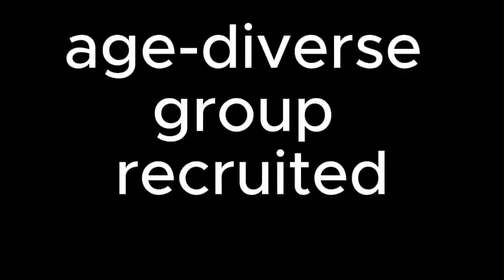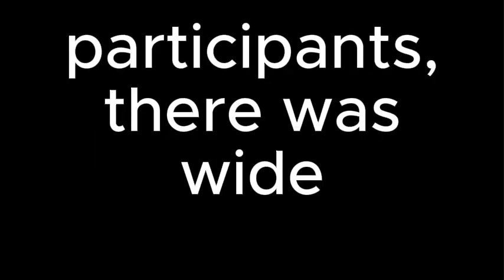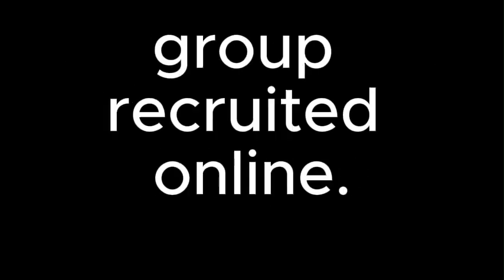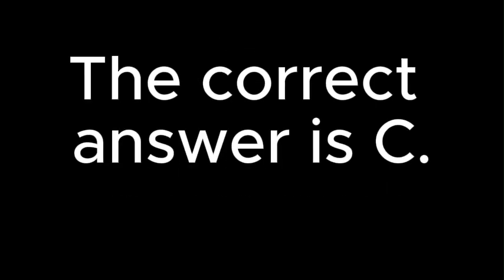C. The students tended to value the concert tickets more highly than did the more age-diverse group recruited online, but both groups tended to choose a higher price when considering the value of the tickets than when considering what they could afford or wanted to pay. D. Within each group of participants, there was wide variation in the value that individuals assigned to the concert tickets, but the students tended to assign a higher value to the tickets than did the more age-diverse group recruited online. You selected answer D. The correct answer is C.